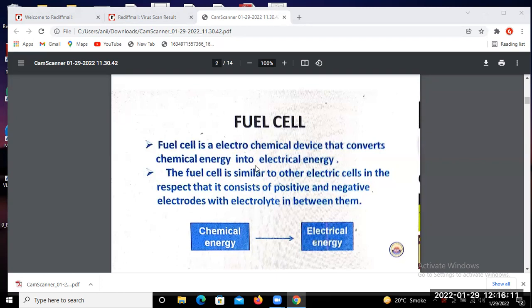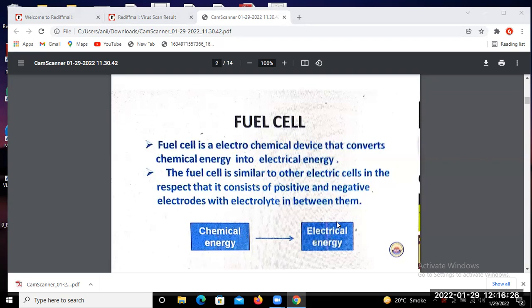In a block diagram, the chemical energy is stored here so that it may be converted into electrical energy and used according to our requirement. Is that not so?